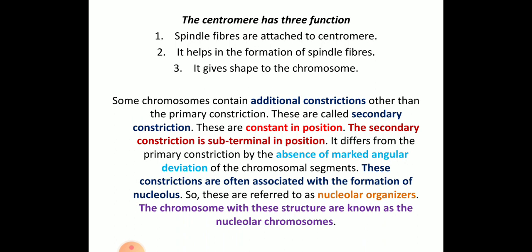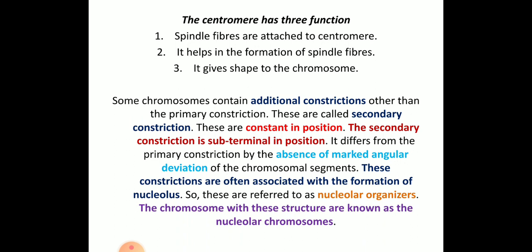So this can be asked for 2 marks: what are the functions of the centromere? It helps in the attachment and formation of spindle fibers, and it gives shape to the chromosomes. Coming to the additional constriction, that is, the secondary constriction, they are constant in position. Usually the primary constrictions are not constant because of the variable arms, like a shorter arm and a longer arm. But these secondary constrictions are constant in position.